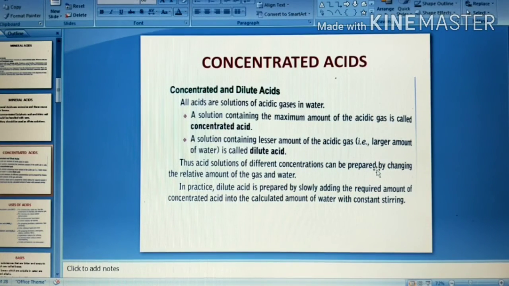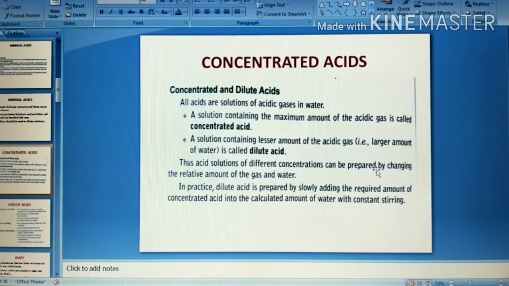Thus, acidic solutions of different concentrations can be prepared by changing the relative amount of the gas and water. If the water content is more, it is dilute, and if the water content is less, the acid is concentrated and potentially more harmful. It has more corrosive action.